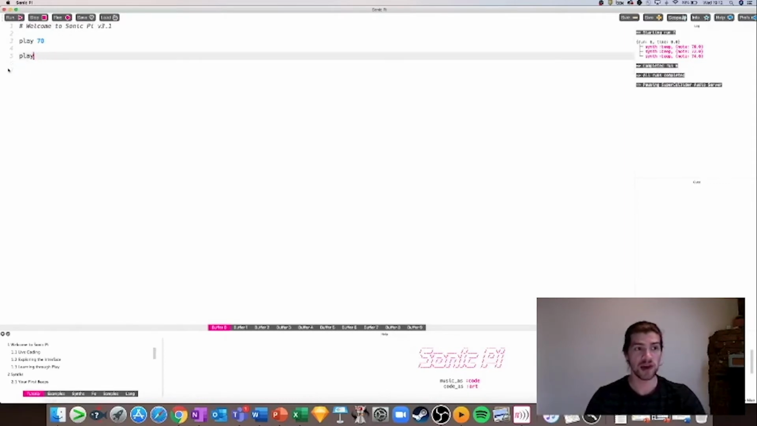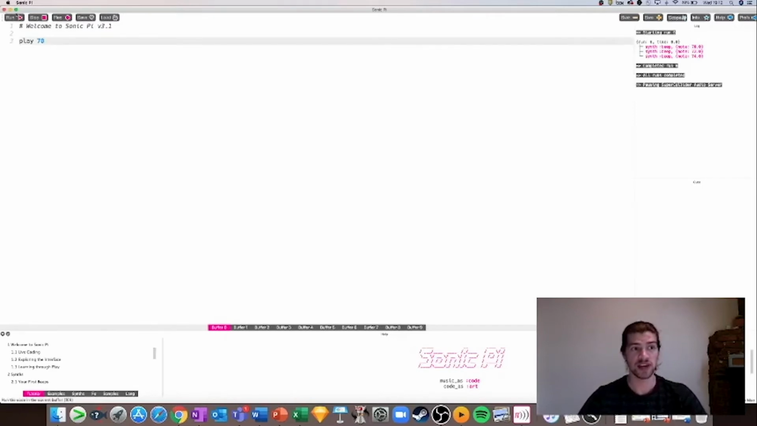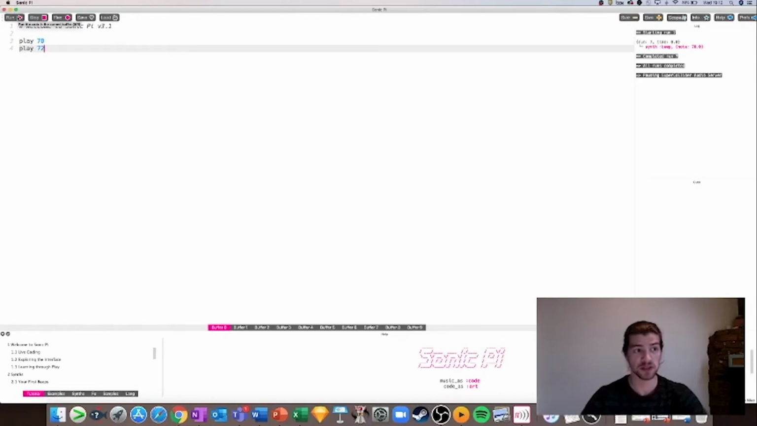Also, if you add just one command, then you get a single note. Whereas if you add multiple commands, then you get what we call a chord, which is essentially more than one note played at the same time. You guys might know that from music. Have a play around and see what you like.